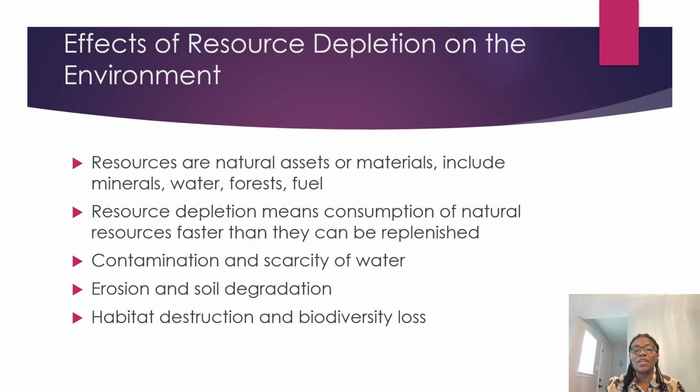So in the process, we have degradation of the soil, because certain minerals or certain things must have been removed from the soil, and so the soil is now degraded. That is, the quality of the soil has been reduced.